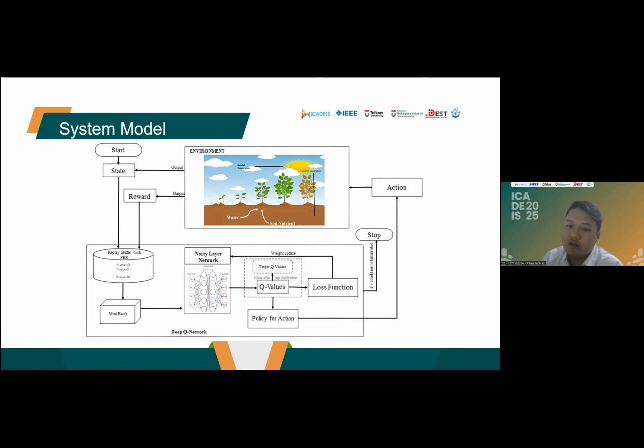Whenever the Q-value for a fertilization action changes, it is updated to the Q-target and the loss function is calculated, which determines the weight adjustment for the neural network. After the agent selects an action, it is applied to the environment, leading to a change in the state and the reward. This workflow continues in a loop until the termination condition is met.